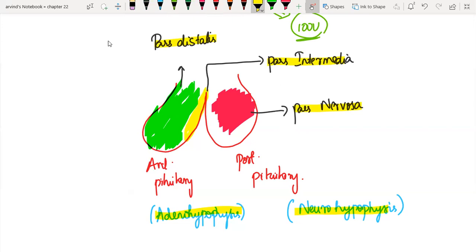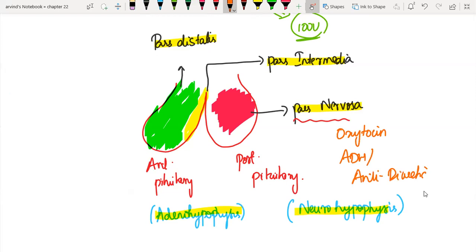Now, pars nervosa or the posterior pituitary has only 2 hormones. One is oxytocin, another one is antidiuretic hormone or ADH. These are the only 2 posterior pituitary hormones. So whatever other hormones we are going to talk about, it is going to be concerned with the anterior pituitary.